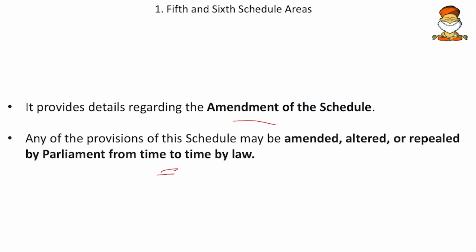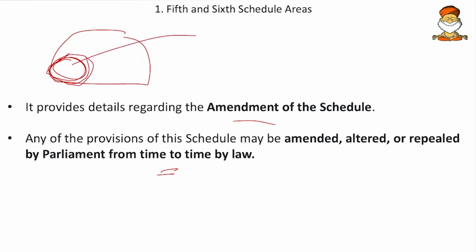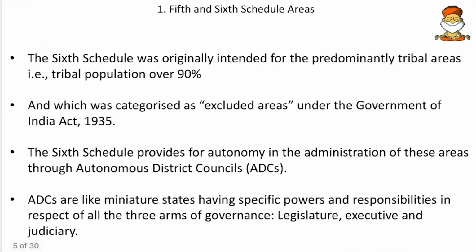So any state which is having a tribal population as a part is a scheduled state, and the president can declare the scheduled area and he can also alter its boundaries. Now if the center passes any law, the applicability of the law is decided by the governor, and the governor with the consent of the president can alter, amend these laws. And whether a state has to be included into this 5th schedule or not is decided by the parliament. So these are some of the facts.